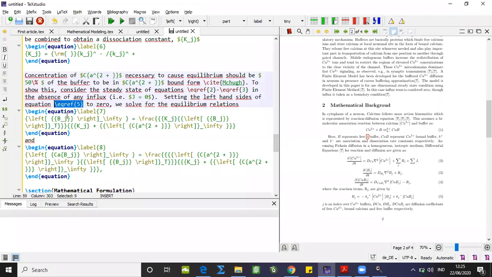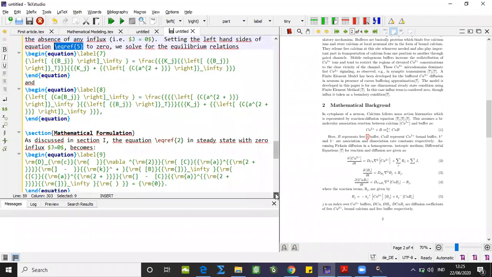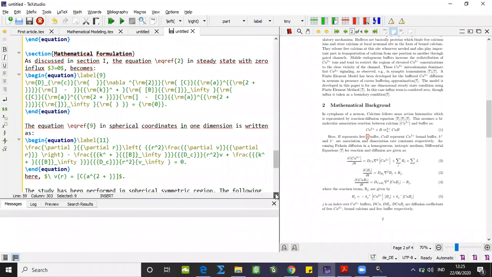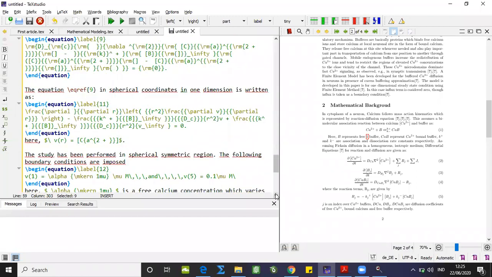This is also one more command to cross-reference your equation in a particular paragraph or in a particular section also. So these are some commands I'm explaining in this research article. The mathematical section will be covered in the next session, so I'm just keeping that particular part aside.